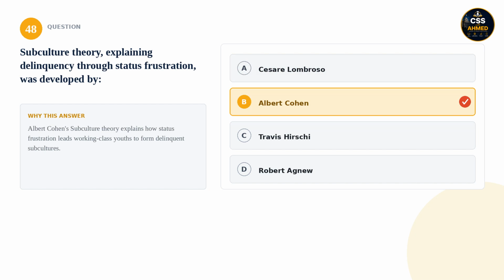48. Subculture theory, explaining delinquency through status frustration, was developed by. Is it Cesare Lombroso, Albert Cohen, Travis Hirschi, or Robert Agnew? The correct answer is Albert Cohen. Albert Cohen's subculture theory explains how status frustration leads working-class youths to form delinquent subcultures.